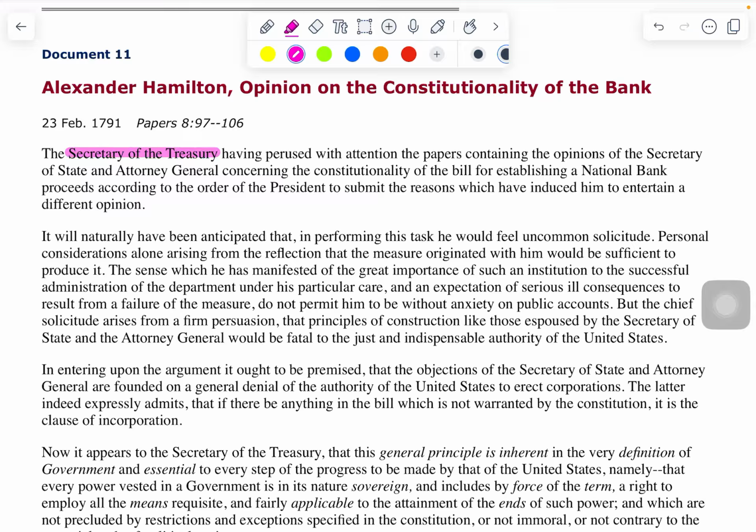What is he, or who is he? He is the Secretary of the Treasury, and he's also talking with or to the Attorney General.